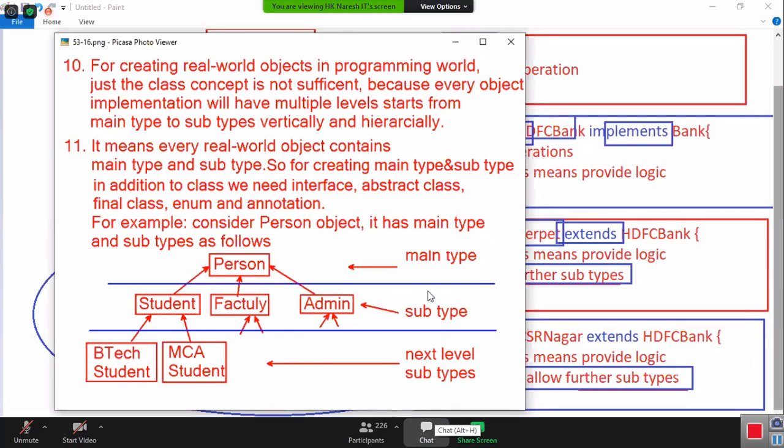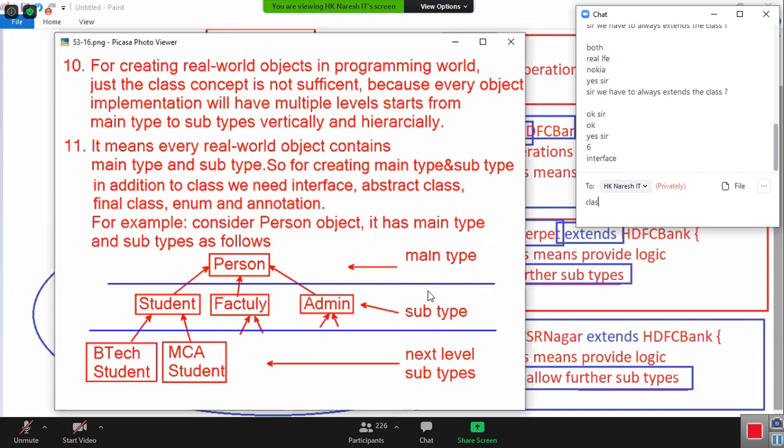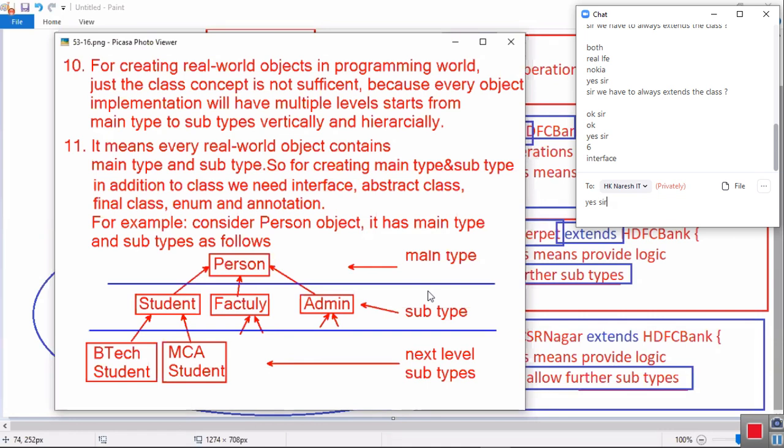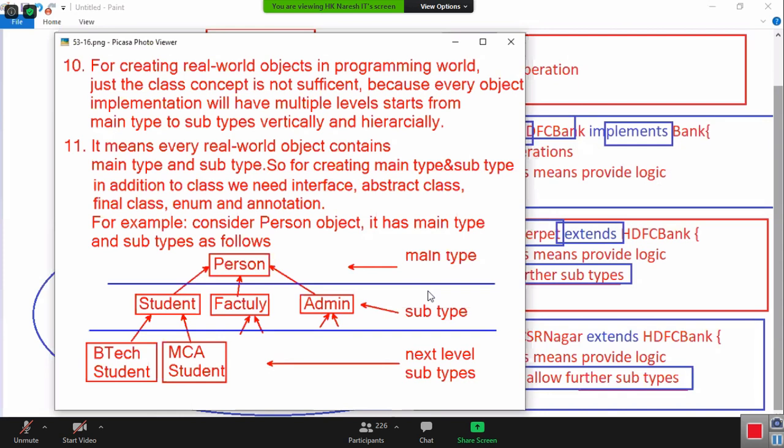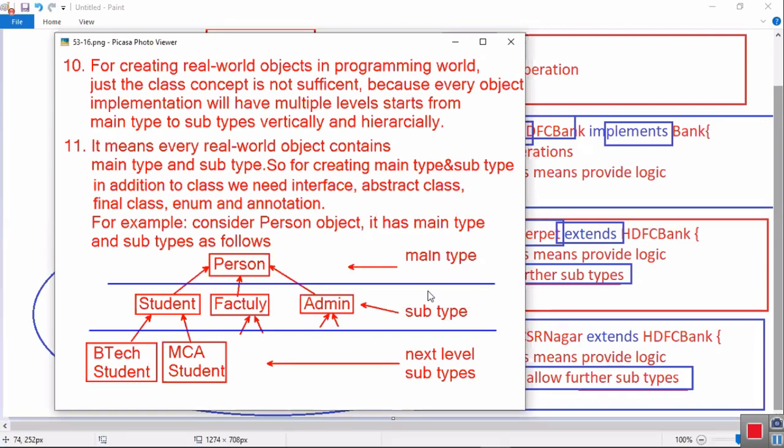If somebody asks what is an interface, what do you answer? Interface is a kind of class. It is used for representing a real world object by declaring all operations. Single statement. Next.